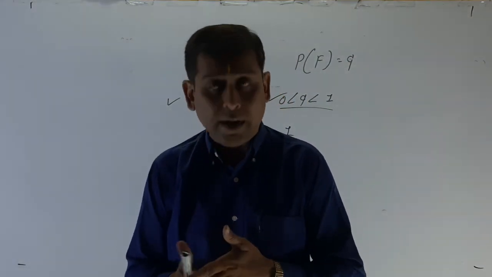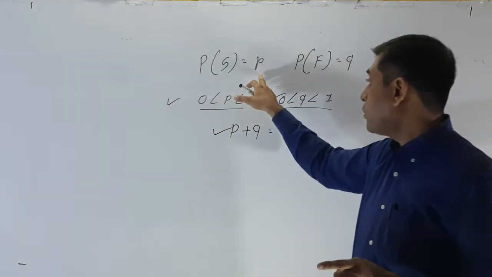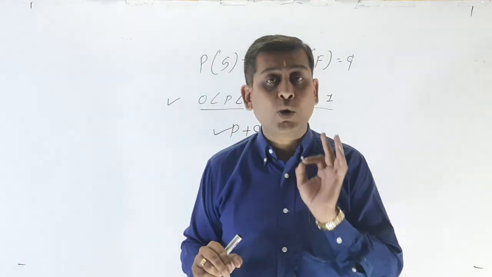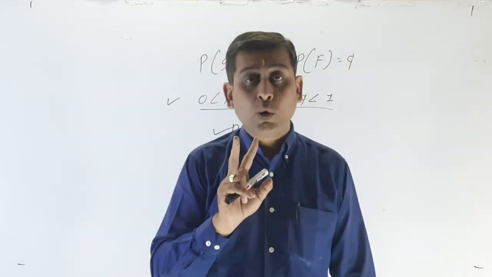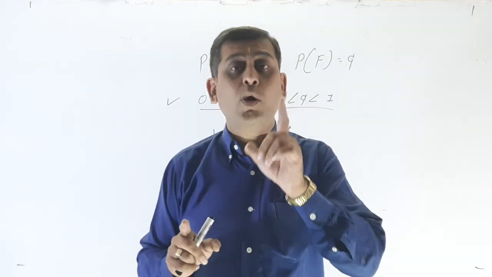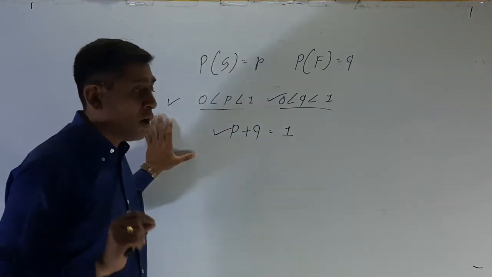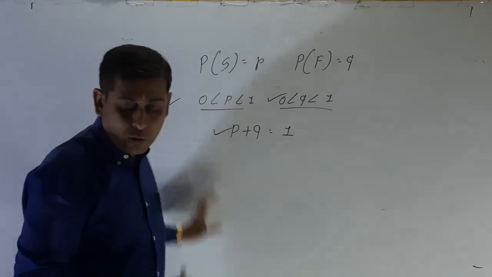You have to remember that the probability of success, small p, and probability of failure, small q, are between 0 and 1, and the total of those two is always 1. That is the three main points of this topic, binomial probability distribution.